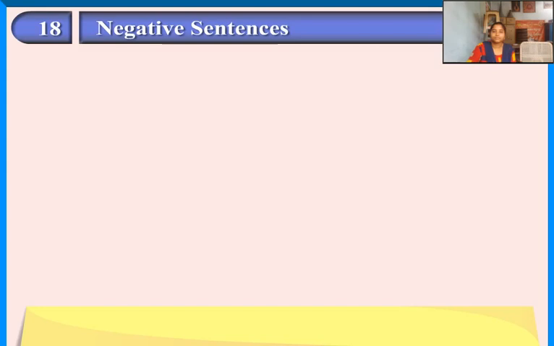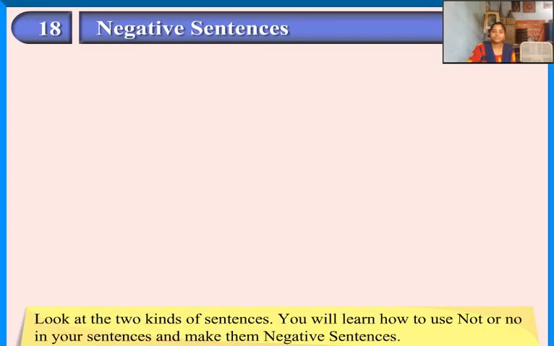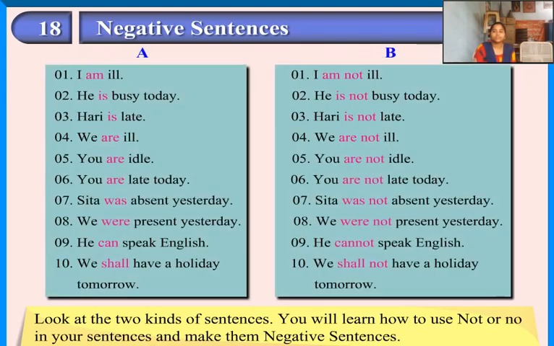Negative sentences. Look at the two kinds of sentences. You will learn how to use not or no in your sentences and make them negative sentences. I am ill. I am not ill. He is busy today. He is not busy today.